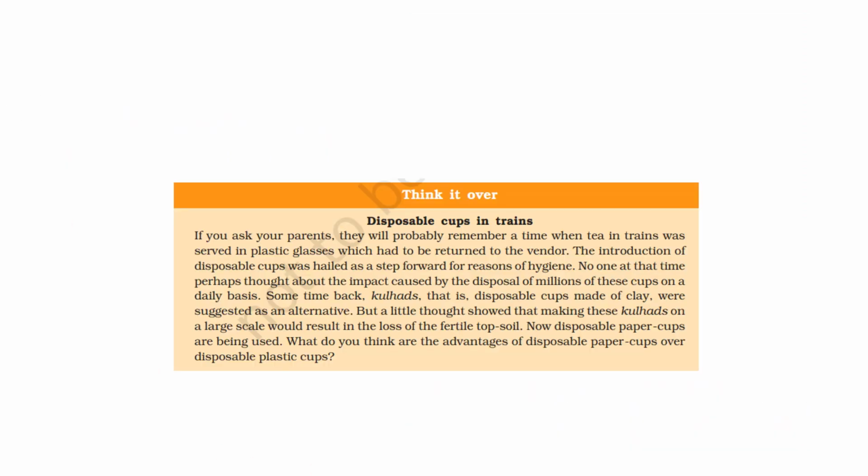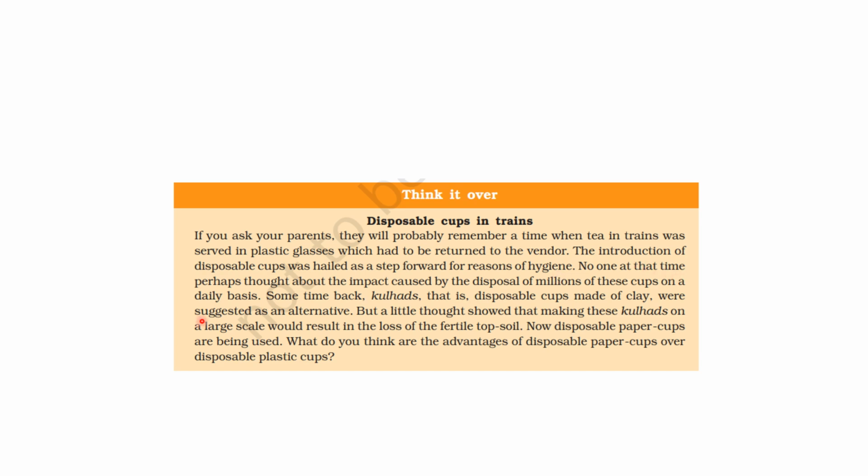So let us talk about a small point, but बहुत important है, like disposable cups which you get in trains. Okay. So if you ask your parents, they will probably remember a time when tea in trains was served in plastic glasses, which had to be returned to the vendor. ये थोड़ा old times में होता था. Introduction of disposable cups was hailed as a step forward for reasons of hygiene. Okay. One time use होते हैं, we throw them.